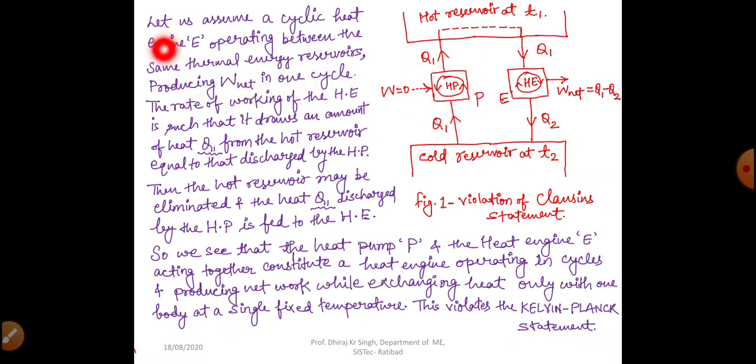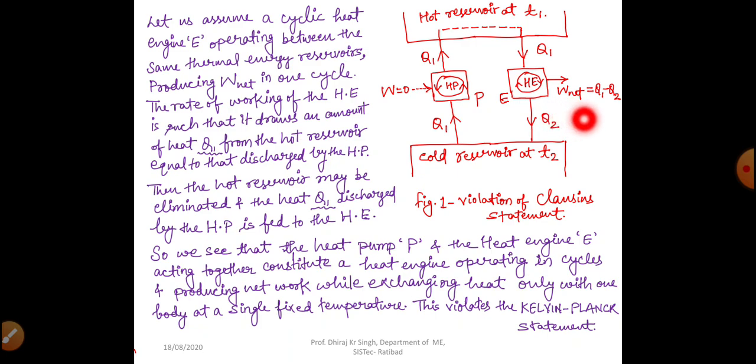Now here we can see, let us assume a cyclic heat engine E. This is the cyclic heat engine E operating between the same thermal energy reservoirs. Obviously the thermal energy reservoirs for the heat pump are the same as for the heat engine. It produces W net in one cycle, so this heat engine is producing net work equal to Q1 minus Q2. Obviously Q1 is at the higher temperature, Q2 is at the lower temperature.